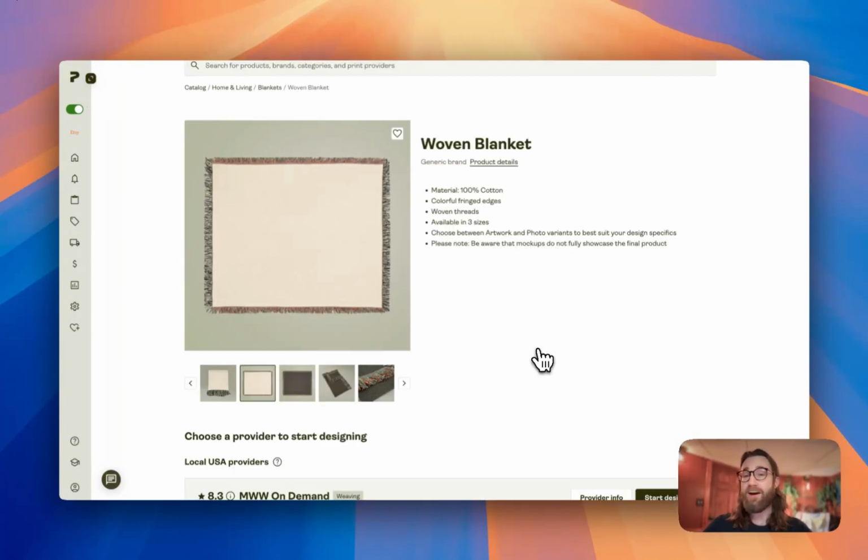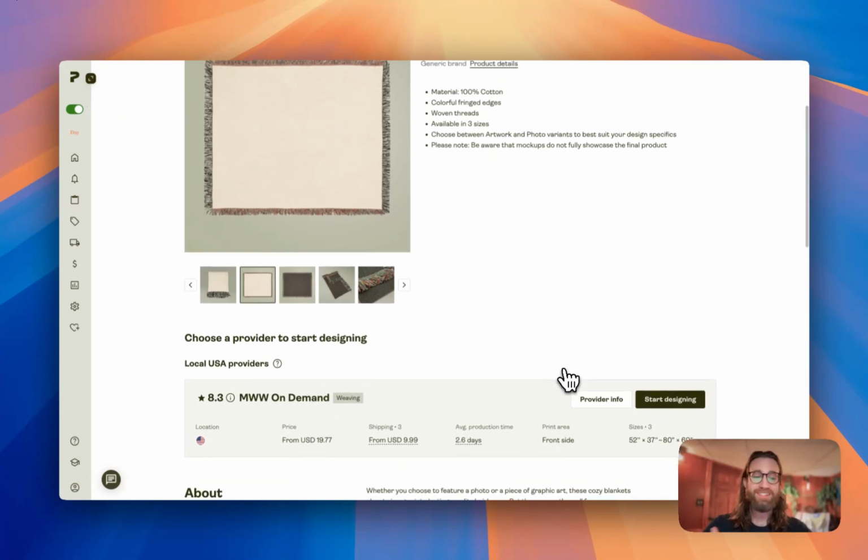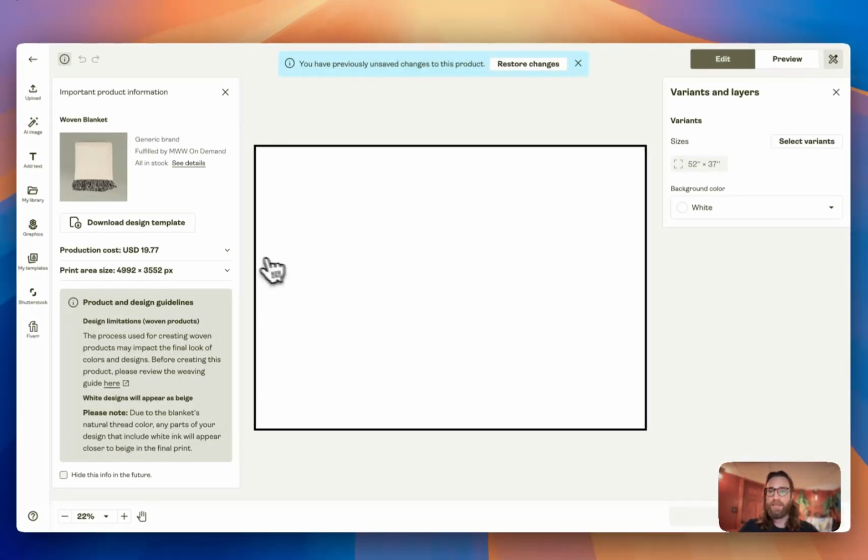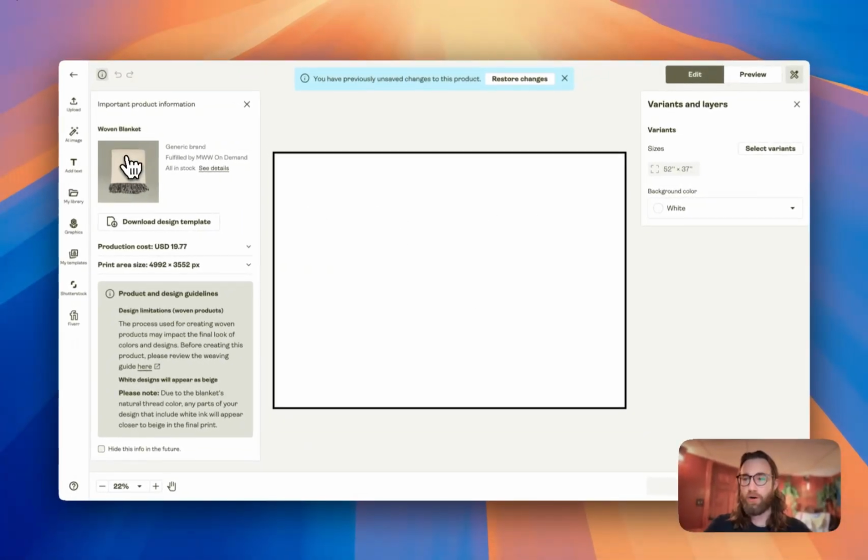So any AI art that we create, we can put it on this blanket, we can sell it on the internet, and whenever we get sales, we don't have to handle the shipping or handling of the product. It's automatically printed and shipped for us. So what we can do is actually hit start designing, and then we can upload our art. You can do a few different things here, but the main thing that you'll probably want to do is upload the artwork.